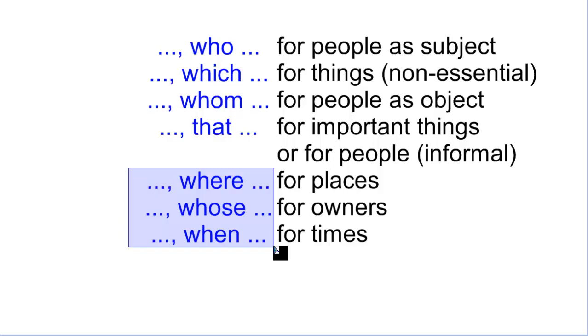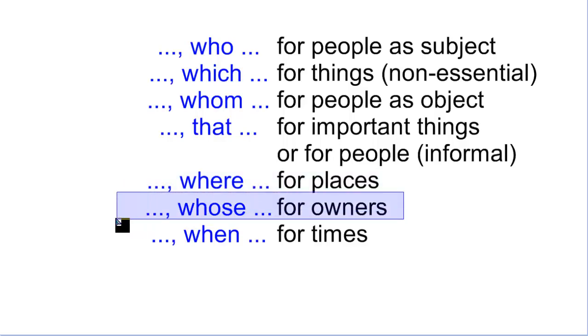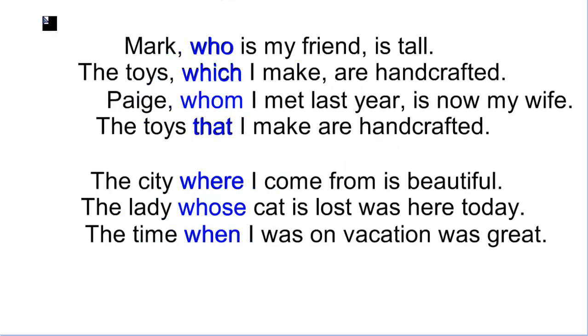Now, also, you can also use these things. You can also say where for places, because if it's a place, it's not a person, it's not a thing, it's a place. So that's why where. For owners, people that possess something, and for times, you can also use when. Examples. Here you have some examples. Mark, who is my friend, is tall. I'm saying who because it's Mark, it's a person. The toys which I make are handcrafted. Why am I saying which? Because it's a thing. Remember, you can also mention things with that.